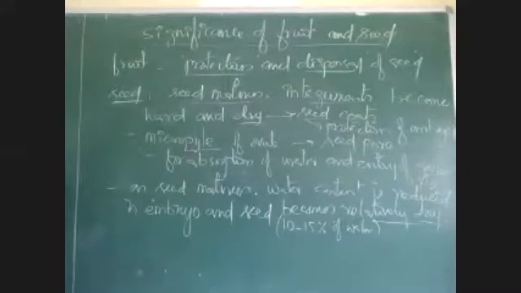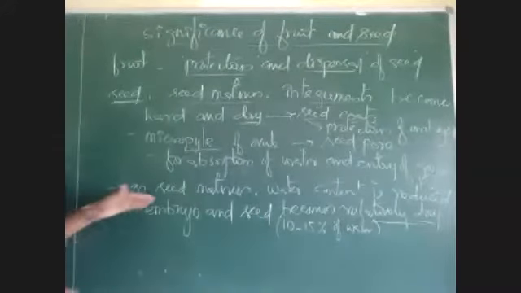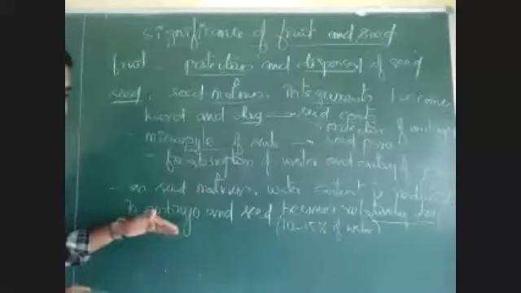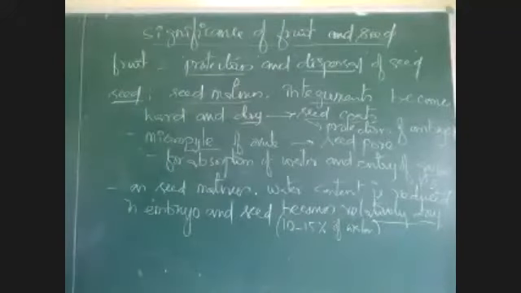As the seed matures, water content is reduced inside the embryo and the embryo becomes relatively dry. Only 10 to 15% of water will remain inside the embryo. That is one point.